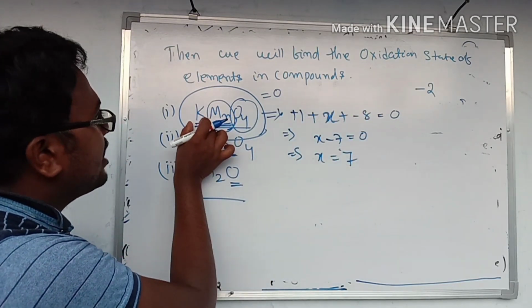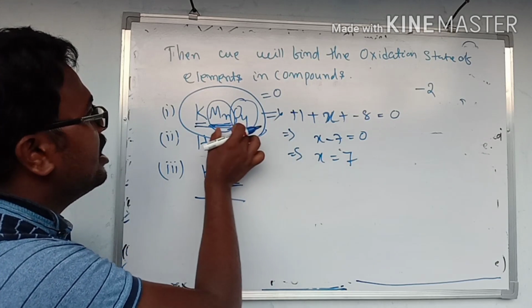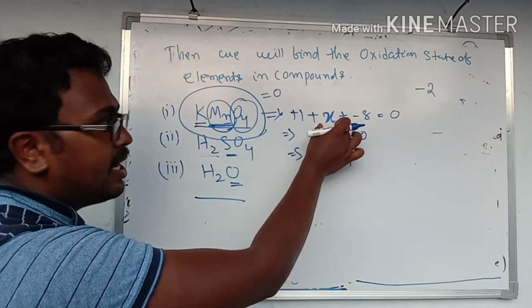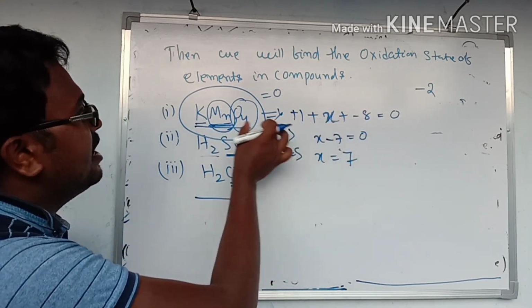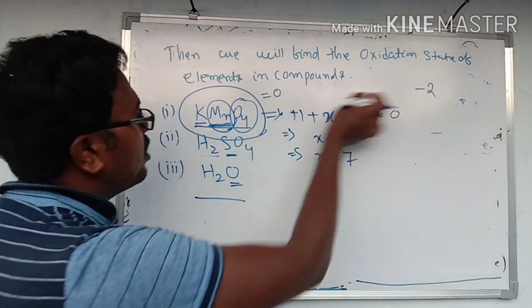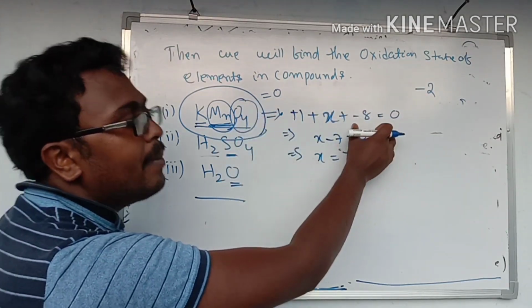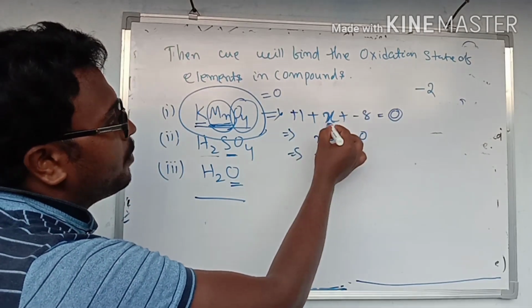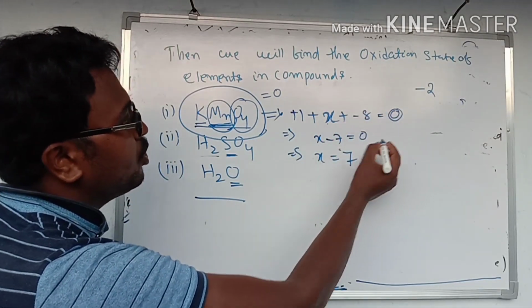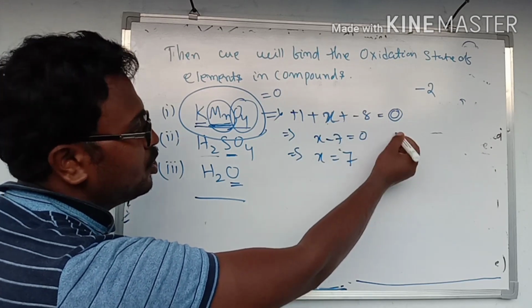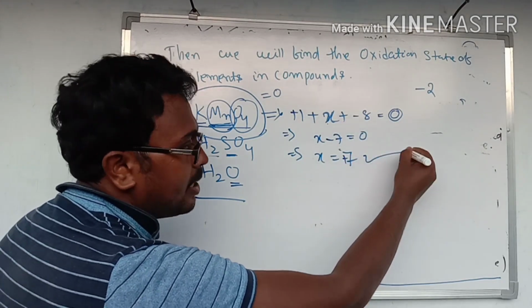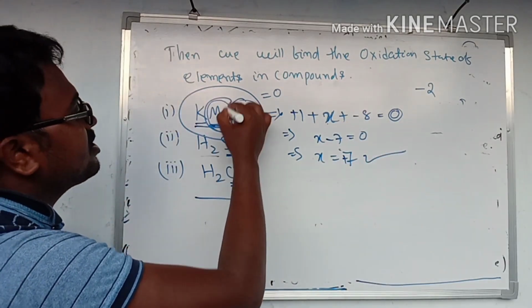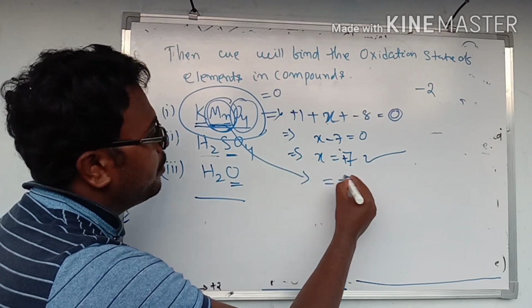So potassium has oxidation state +1 and manganese we don't know, so it will be taken as X. For 1 oxygen it will be -2, and for 4 oxygen it will be -8, and the sum is equal to 0. So +1 + X - 8 is equal to 0. So X - 7 is equal to 0. So X is equal to +7. So the oxidation state of manganese is +7.